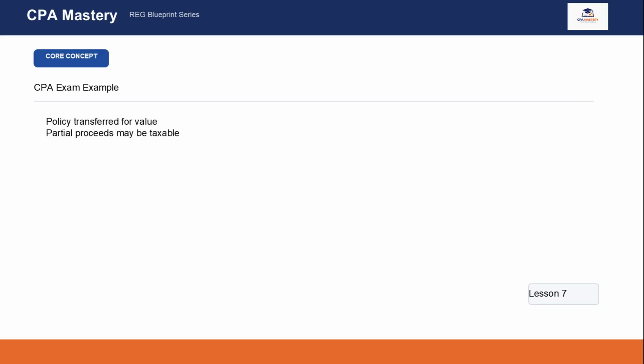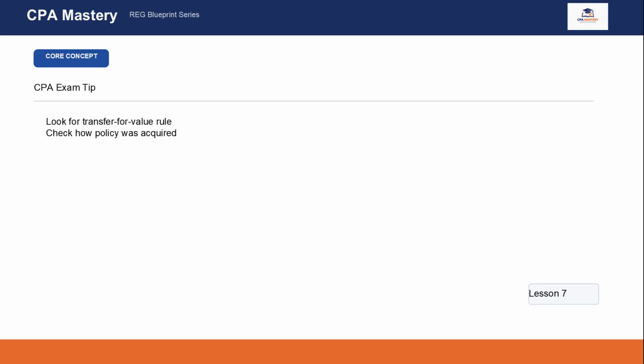Consider a CPA exam question where a life insurance policy was sold to another party before the insured person died. Because the policy was transferred for value, the tax treatment may change. The beneficiary may have to include part of the proceeds in gross income.